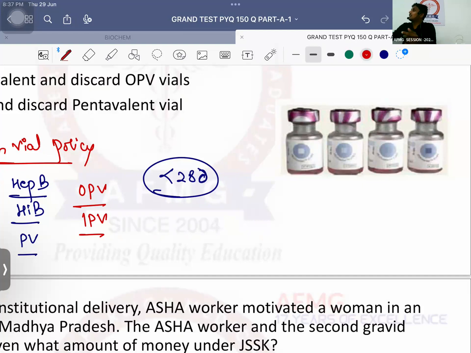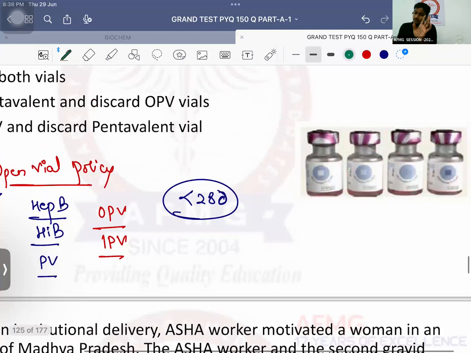Lyophilized or reconstituted vaccine, what do you have to do with them? You need to make a solution out of it with the diluent. And once you have made the solution, you know reconstituted vaccines have to be used within a span of 4 hours. If they are used after 4 hours, they will cause toxic shock syndrome. That means reconstituted vaccine cannot be used for multiple vials. That's it. Okay? So all reconstituted vaccines are not covered under this policy.